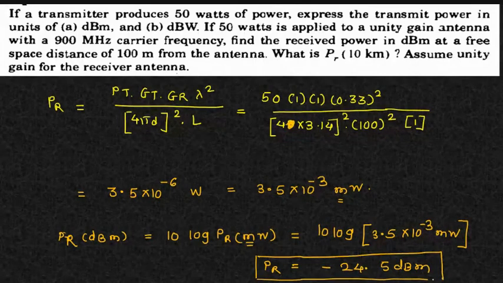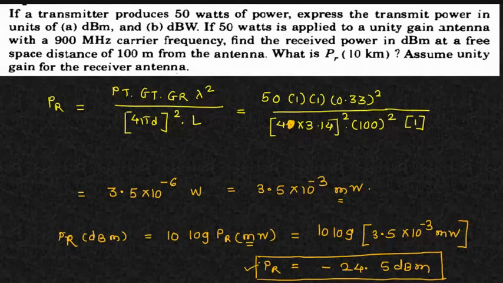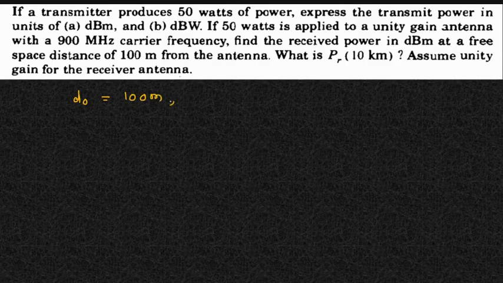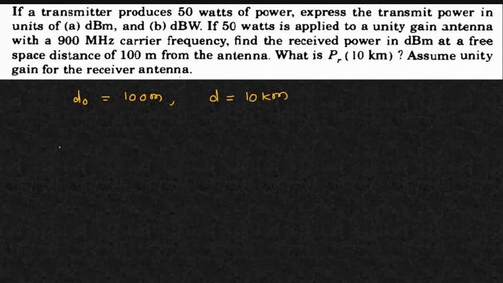Okay. Now the second thing they have asked is, your distance is 10 kilometers. We have calculated it for what? We have calculated it for 100 meters. Now we need to consider our distance as 10 kilometers. So if I'm interested in 10 kilometers, I have already calculated it for 100, so I'll take my reference distance d0 as 100 meters. Okay. Now my d is 10 kilometers. So I'll use another formula.